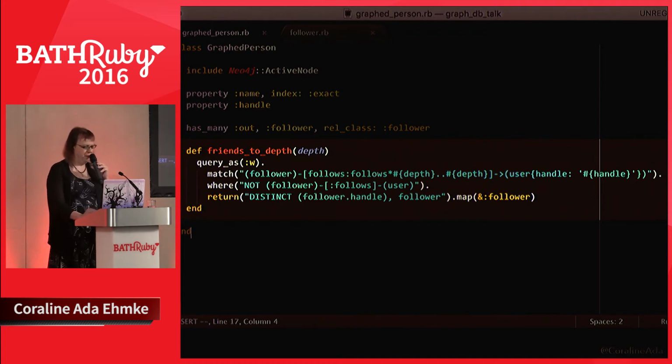And we are mapping to follower. The reason we map follower is, first of all, the queries are lazily evaluated. So when you call that, you actually get a query object back. And when you do evaluate it, you get a struct, and the struct will have follower objects inside of it. So if you actually want to get at the records, you need to do a map.